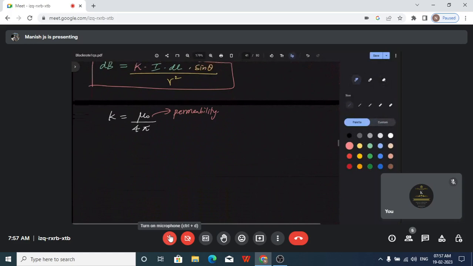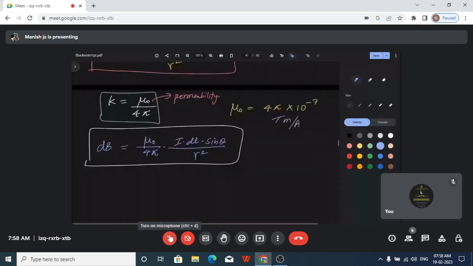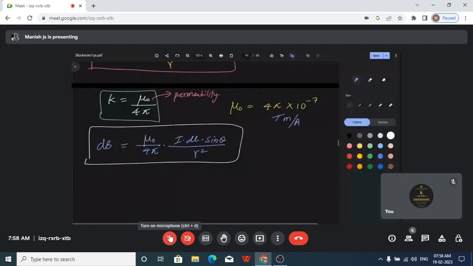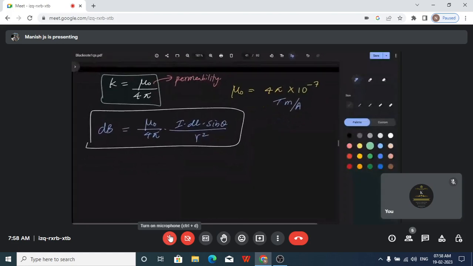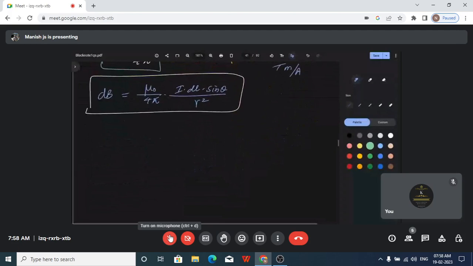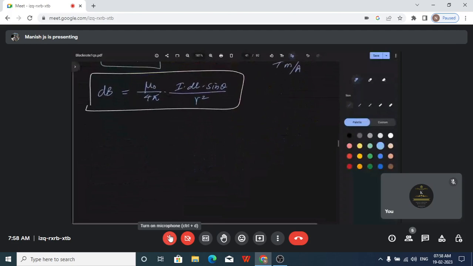This expression is very important to us. When we solve questions, we will substitute the value of mu naught as 4 pi into 10 to the power minus 7. The units are Tesla meter per ampere, so that is the unit of mu naught. Mu naught value is always 4 pi times 10 power minus 7, and we will be substituting that while solving questions. So this is the second concept of Biot-Savart law, which we have covered today. Next, going to the third concept.